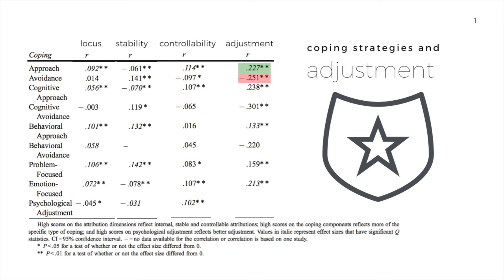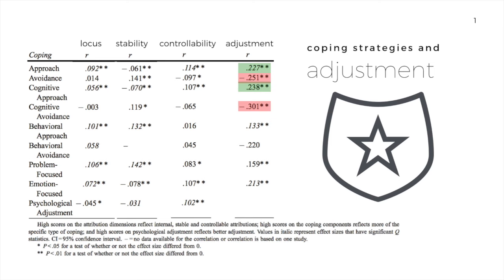People who are trying to avoid the problem and not think about it, in the long run, end up feeling worse. If we look just at the cognitive strategies, we can see the same pattern. Cognitive approach strategies, like problem solving, making plans in your mind, lead to better psychological adjustment. Cognitive avoidance strategies, like wishing the problem would go away, or just not thinking about it, thinking about other things, leads to worse psychological adjustment in the long run.